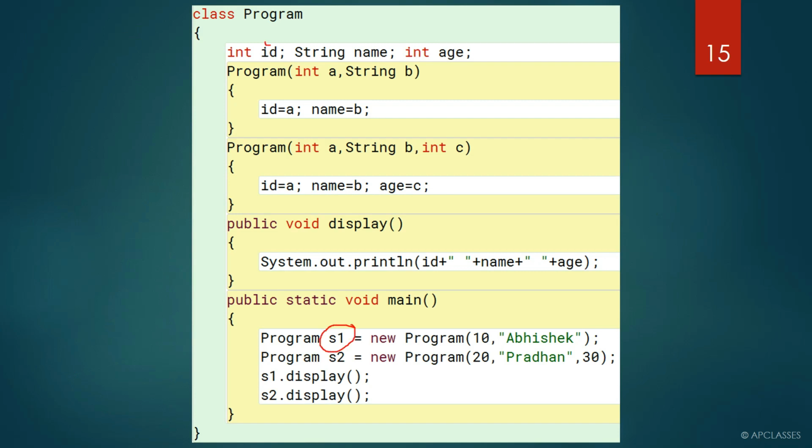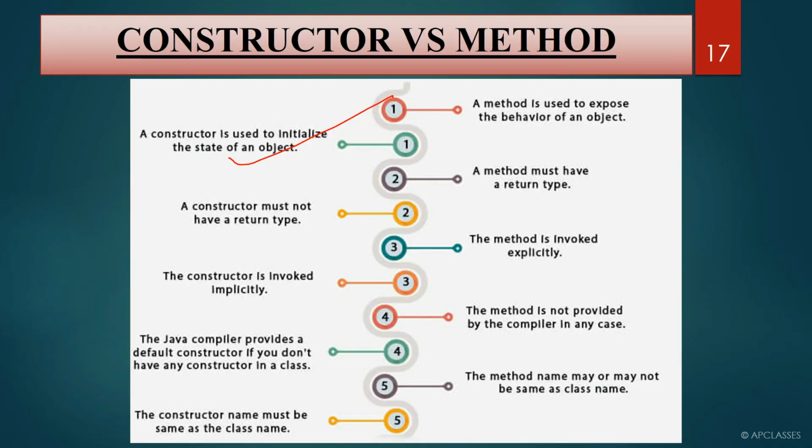And here you have three variables. For this S1 object, you can assign a value for ID, a value for name, and a value for age, right? So it is called the state of an object. A constructor is used to initialize the state of an object. You can initialize a value for each and every instance variable which is present for an object.